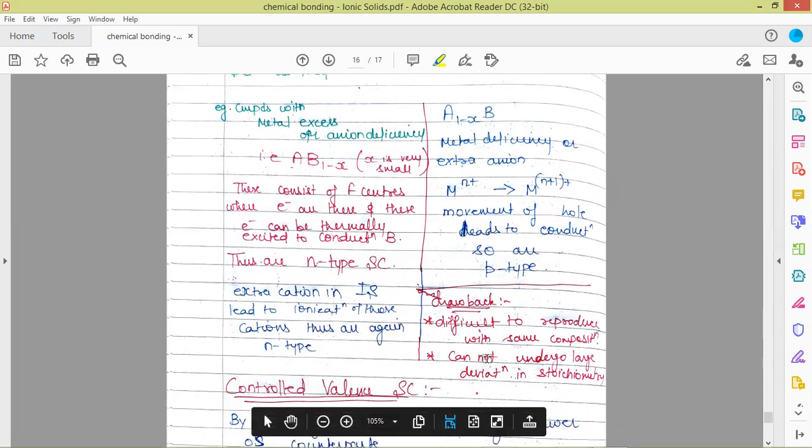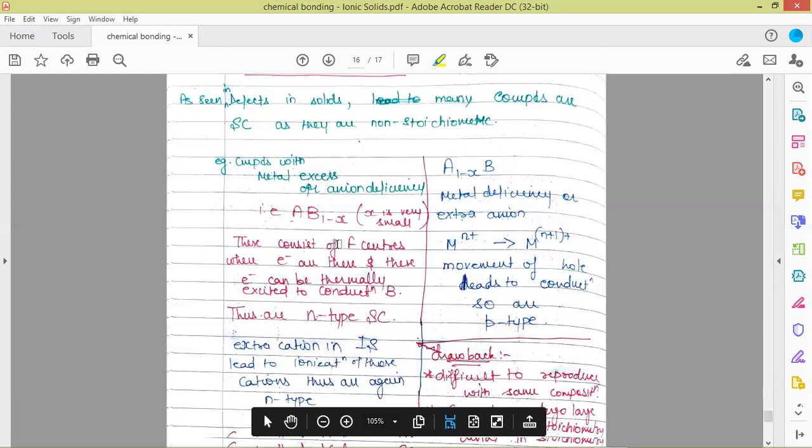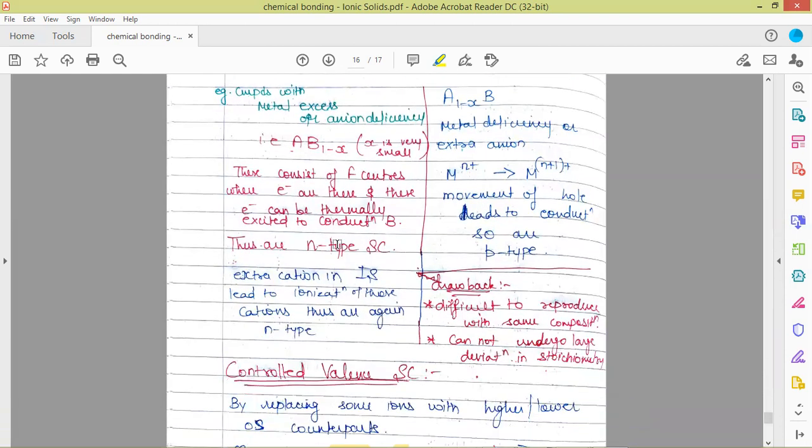The only drawback with these type of semiconductors, which have been introduced due to the defect in solids, is that they are difficult to reproduce because we cannot measure the degree of defect which we have introduced. These are natural defects which are present in these samples.